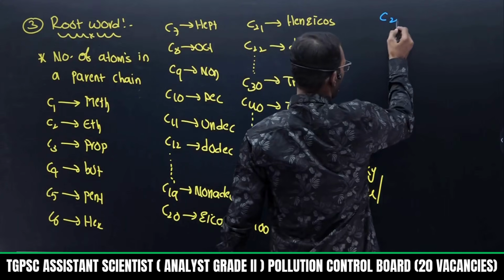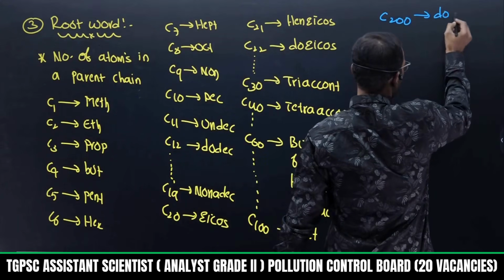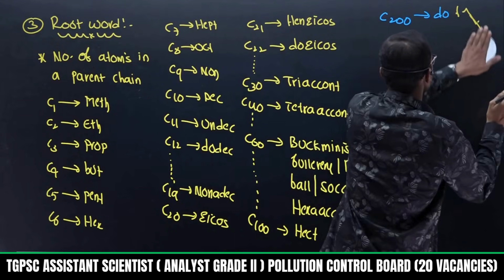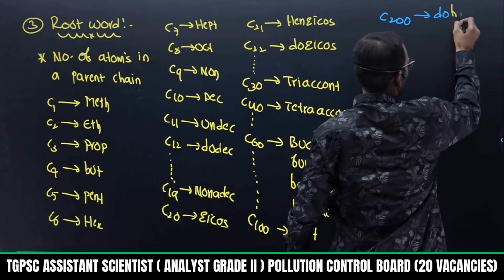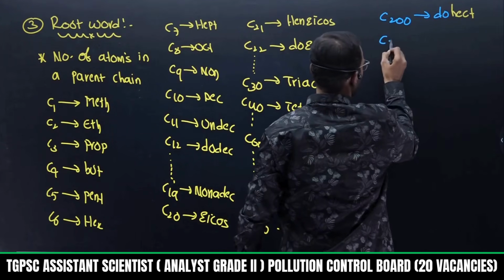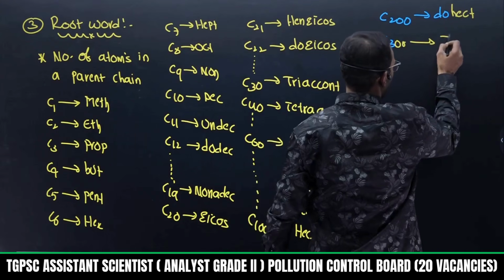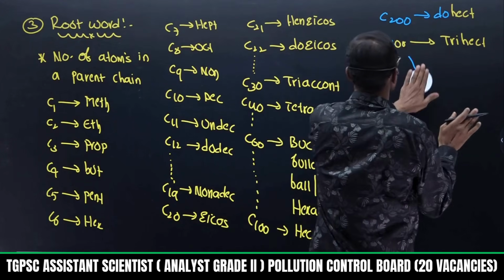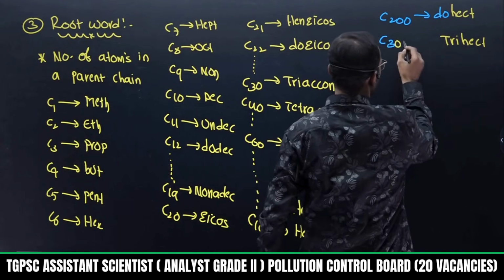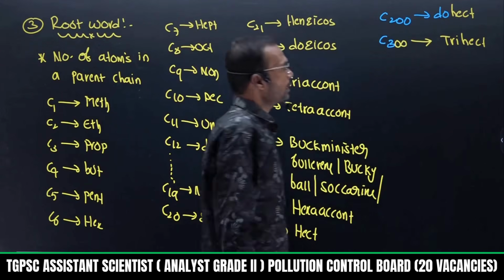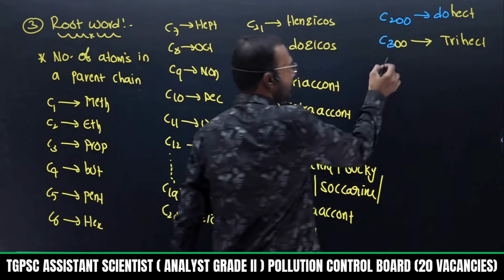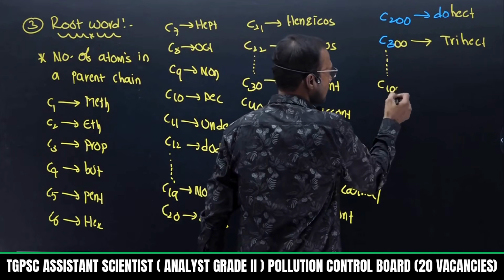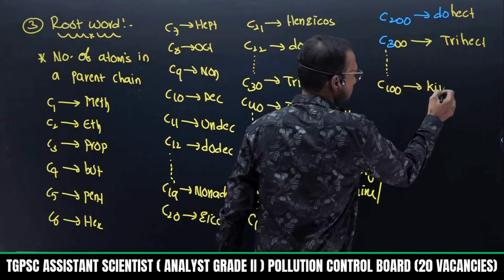Suppose it is 200. 200 is dihect. So 300 is trihect. Hect, not hept, it is hect. Like that, tetrahect, pentahect, octahect, nonahect. Finally you will write 1000. 1000 is nothing but kilia.